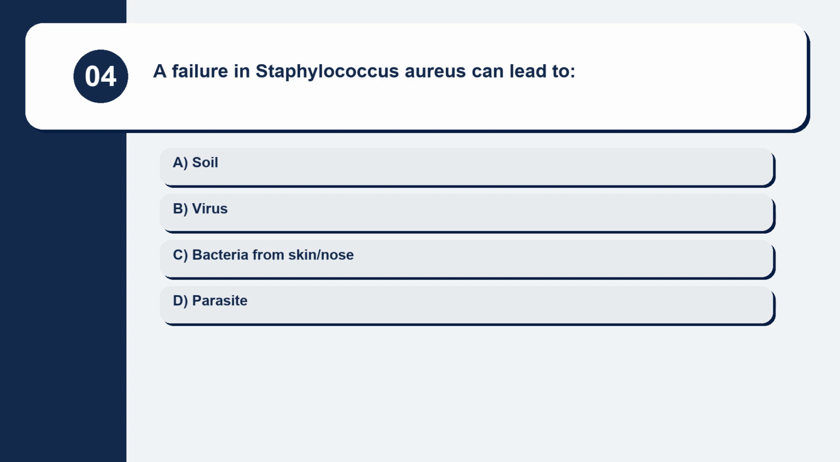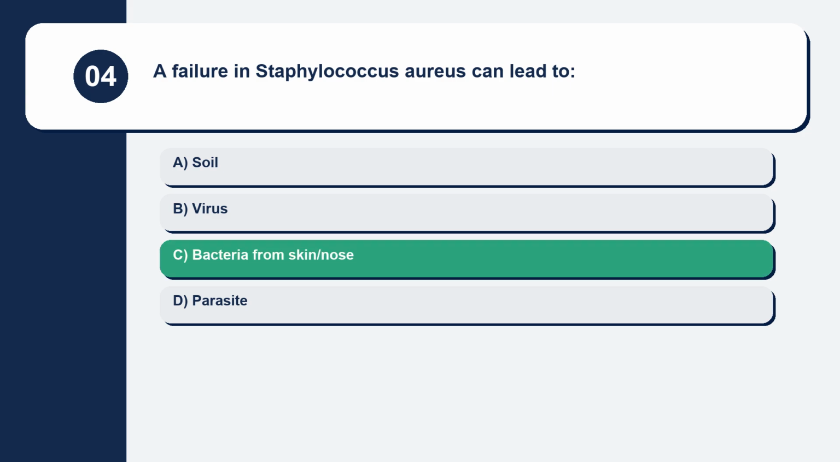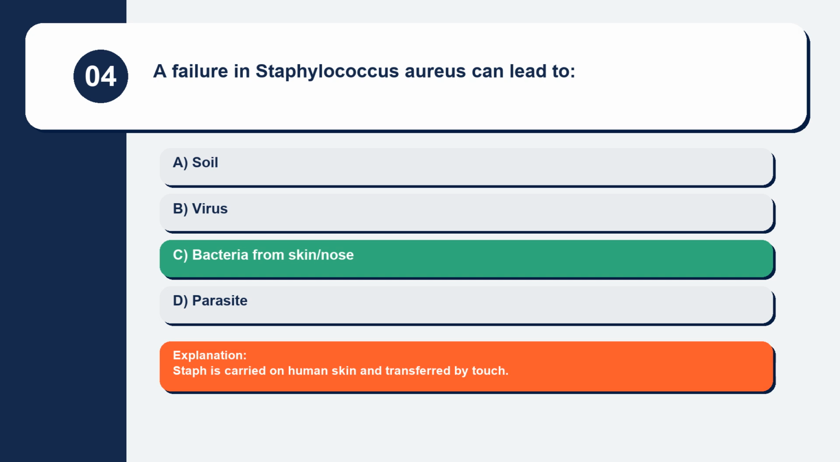Question 4. Staphylococcus aureus is which of the following: soil, virus, bacteria from skin/nose, or parasite? Staph is carried on human skin and transferred by touch.